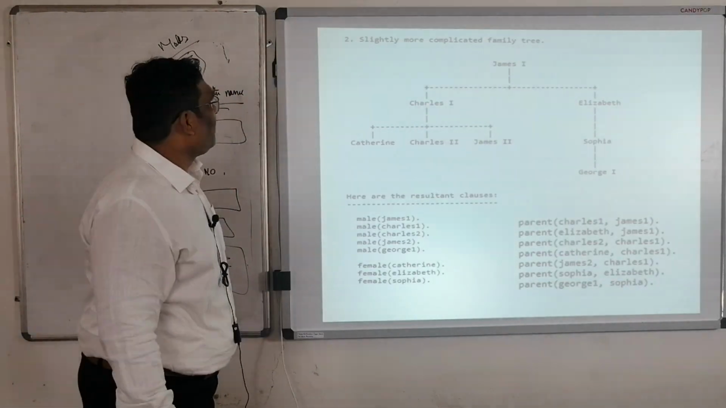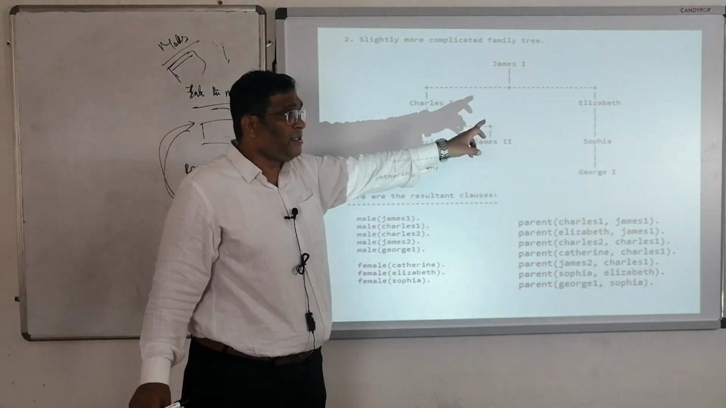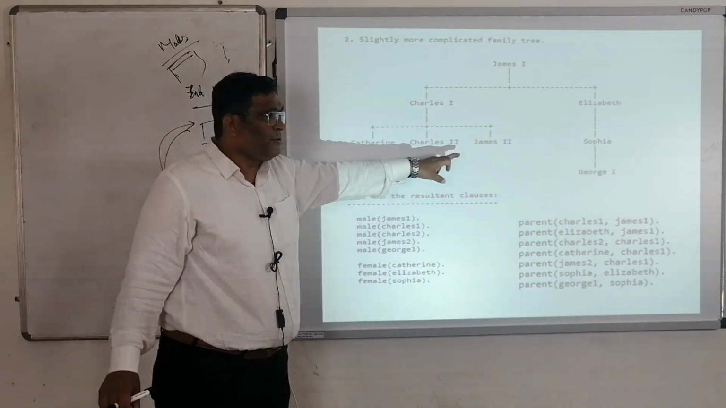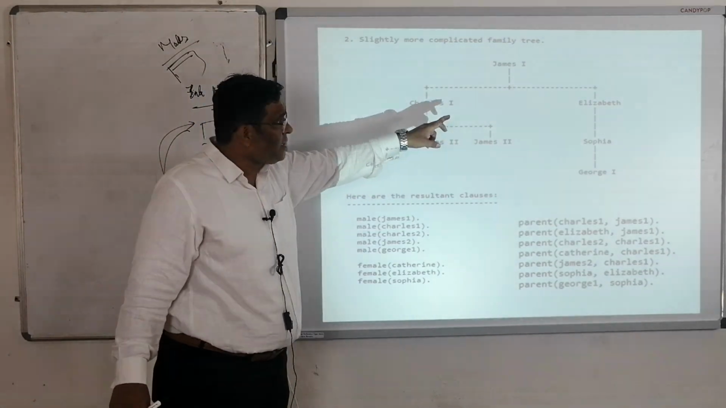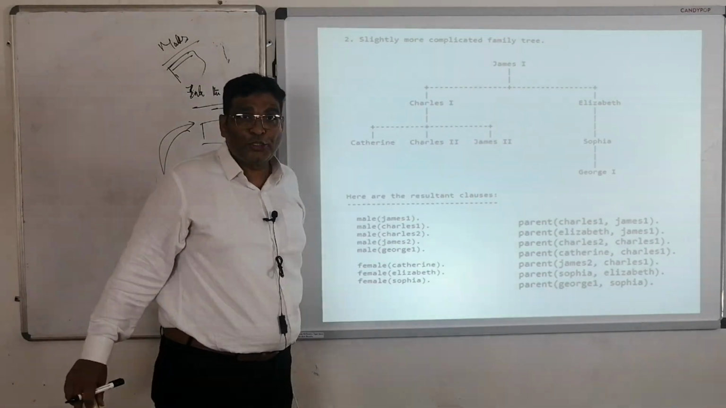Okay, now a slightly simpler one. James has two children, Charles and Elizabeth. Charles has children Charles, Catherine, and James. Elizabeth has a daughter, Sophia. Sophia has a daughter, George.